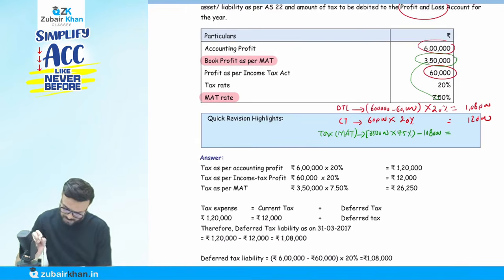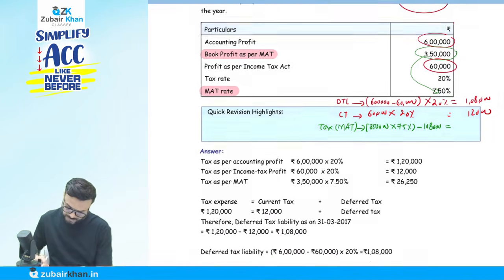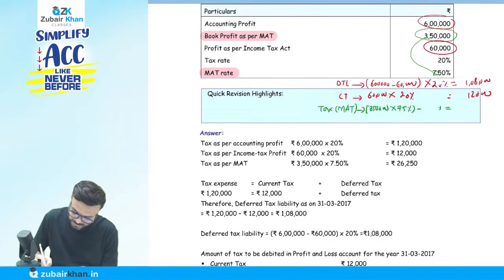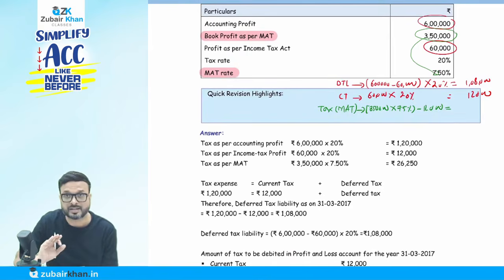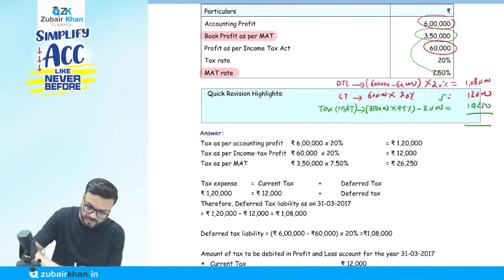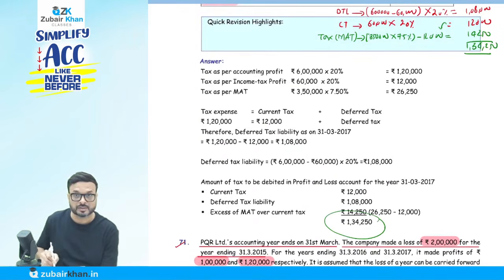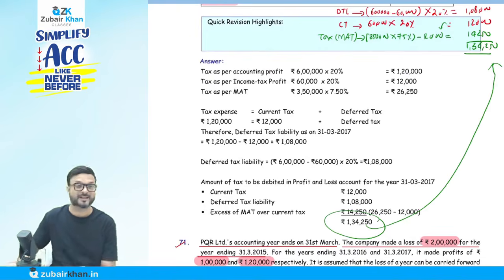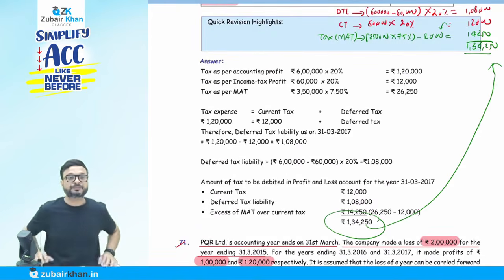Our current tax is not 1,08,000. The current tax, sorry, is 12,000. That is the deferred tax. As per the minimum alternate tax, they have to pay 26,250. They have already paid 12,000 in the form of current tax. The excess they have to pay comes to 14,250. So the total is 1,08,000 plus 12,000 plus 14,250, which comes to 1,34,250. Yes. Done. So this is all about Accounting Standard 22.